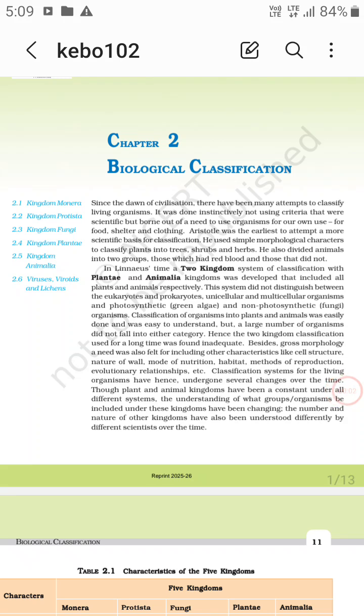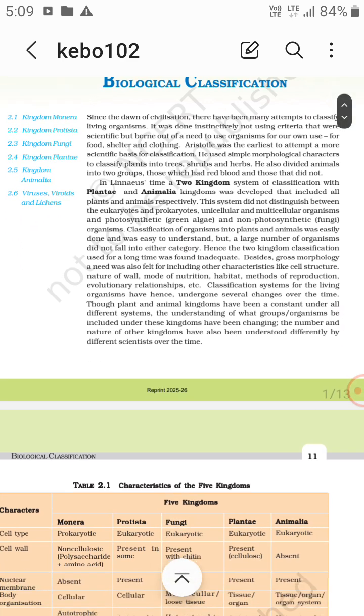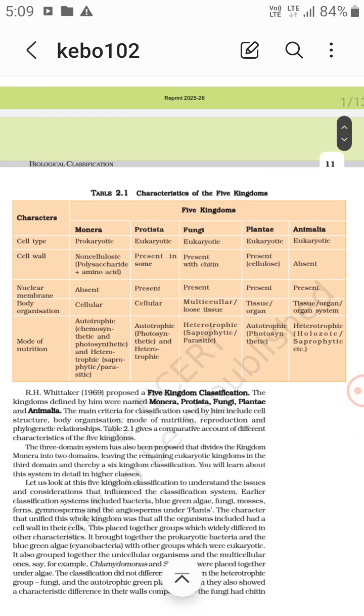Chapter 2: Biological Classification. In Linnaeus' time, a two-kingdom system of classification with Plantae and Animalia kingdoms was given. Aristotle was the earliest to attempt a more scientific basis for classification. Now, characteristics of the five kingdoms: Monera, Protista, Fungi, Plantae, Animalia.